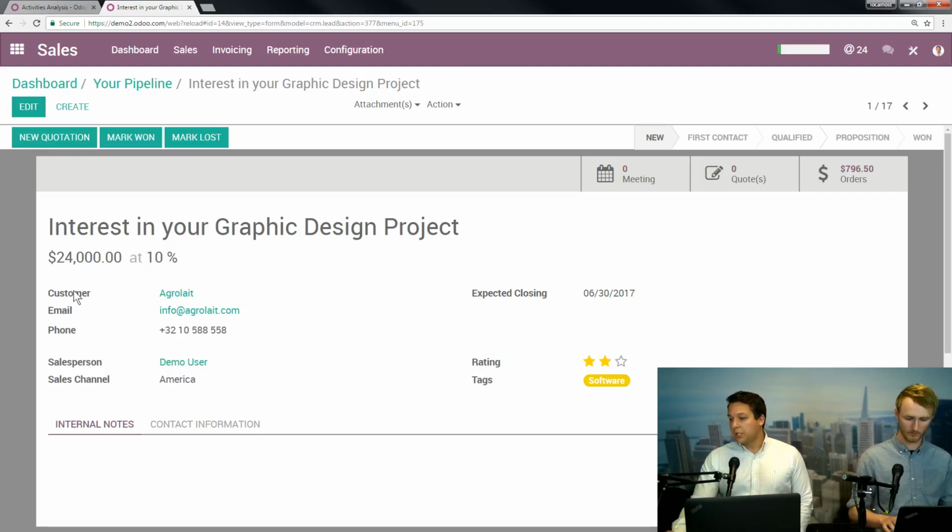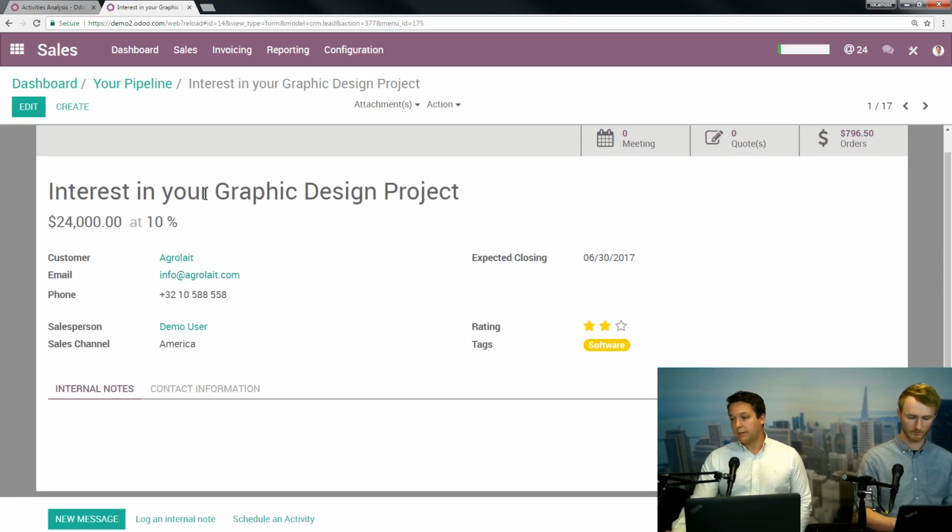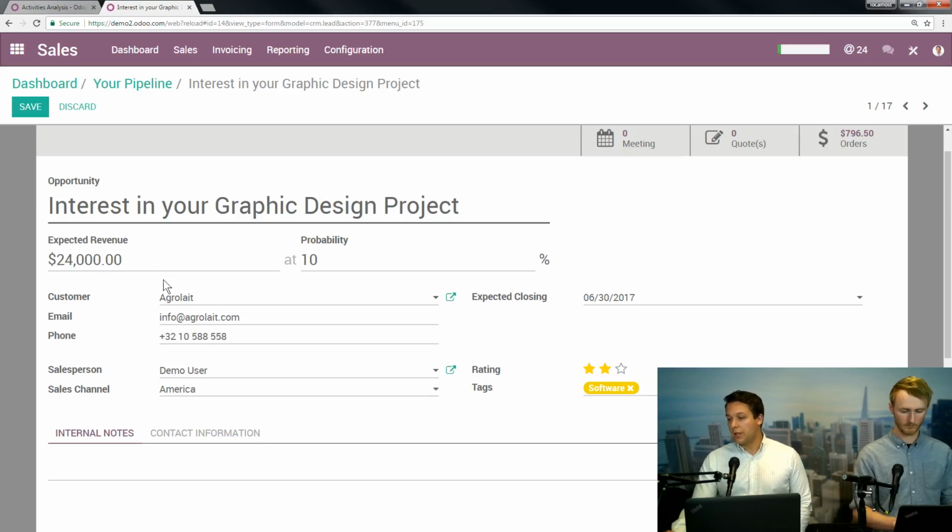So you can see that this salesperson talked to this customer, Agrolais, and that they had a graphic design project they were talking to them about. This is the expected revenue that after that conversation, the salesperson has an idea of how much that's going to come in. And since it's a stage, it's only at 10% right now, and he thinks that it is going to close this month.